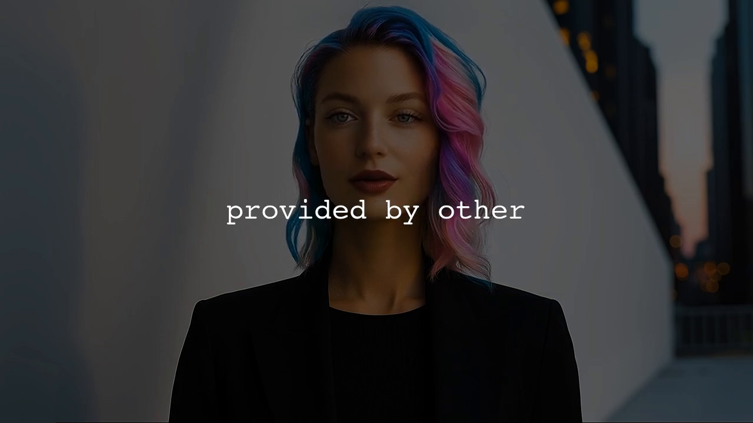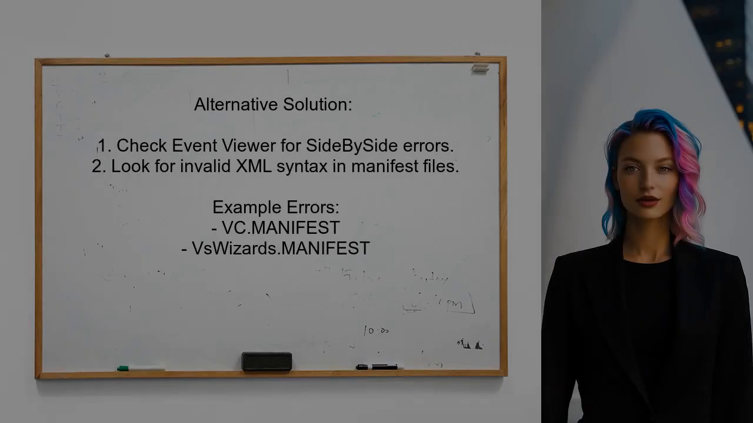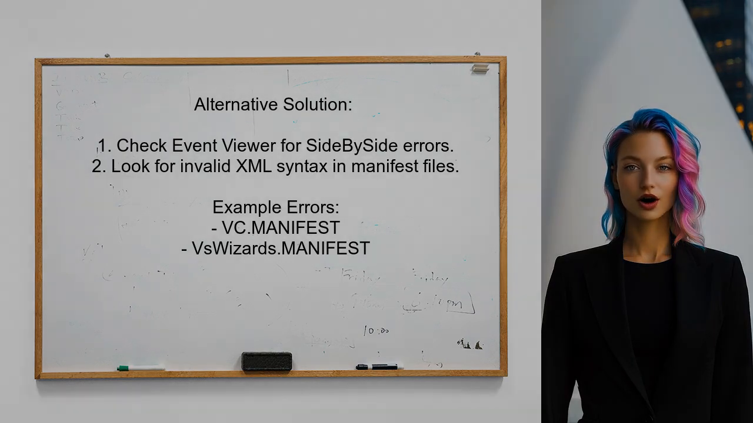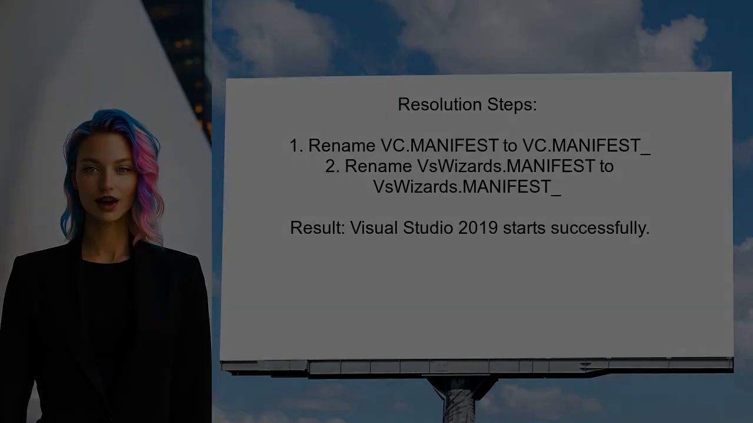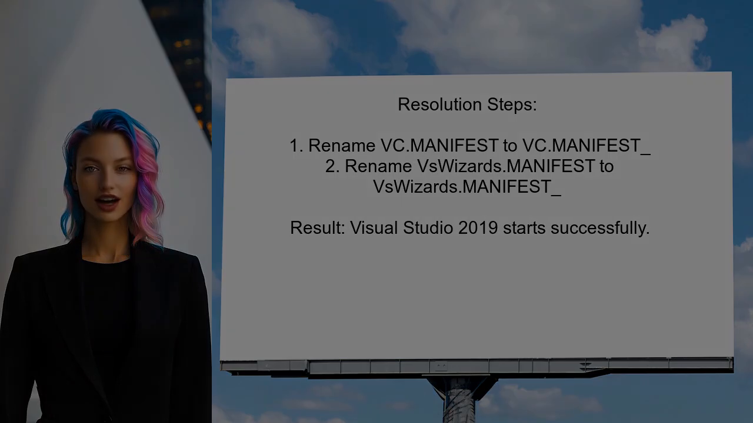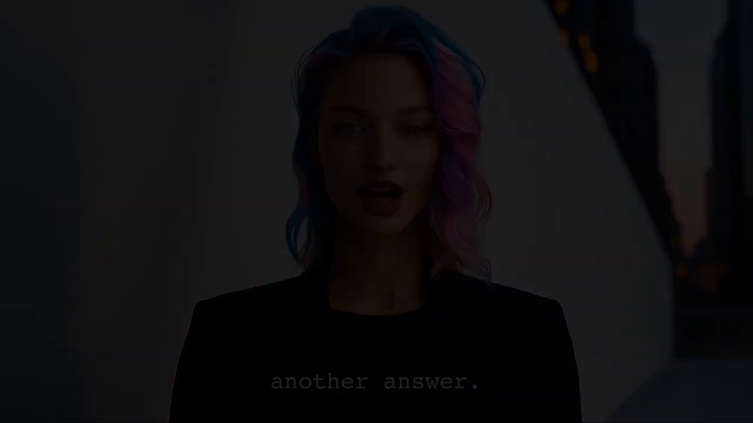Now let's look at the answers provided by other users. An alternative solution shared by another user involves checking the event viewer for side-by-side errors. They found that the issue was related to invalid XML syntax in the manifest files. To resolve the issue, they simply renamed the problematic manifest files, which allowed Visual Studio 2019 to start without any problems.